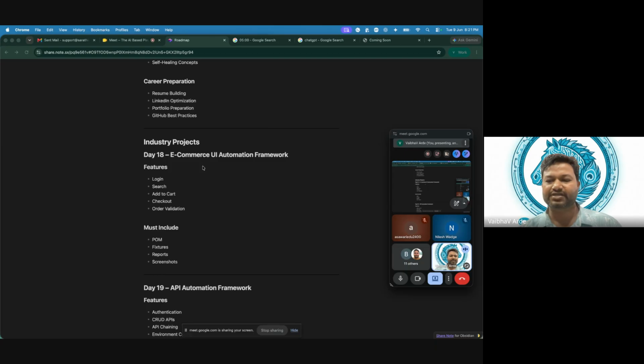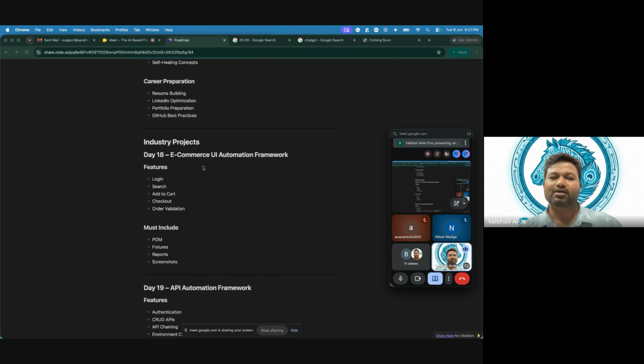Why an e-commerce application? Because if we cover it, we are covering many scenarios. In e-commerce, we have UI, we have APIs, we have login functionality, and then we have databases. I think we will cover the database less, but the other parts we can cover in the e-commerce application.